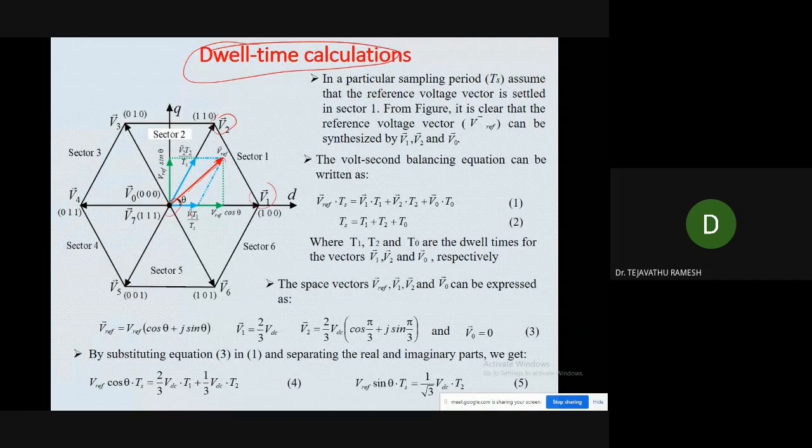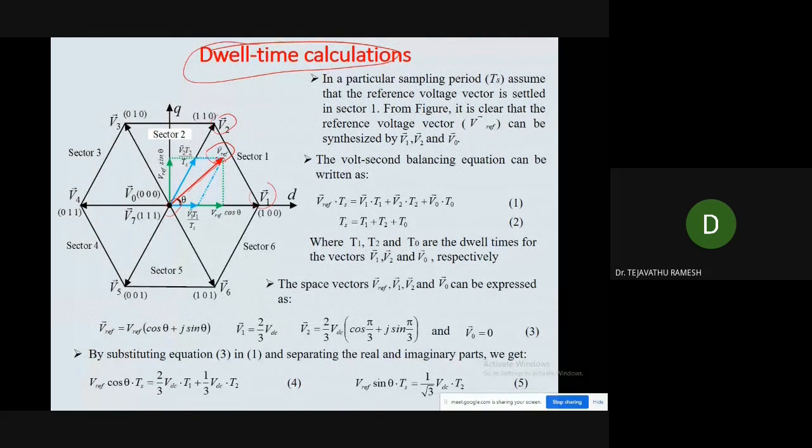Now by using the volt second balancing equation, we can write that V reference is equal to V1 T1 divided by Ts plus V2 T2 by Ts plus V0 T0 by Ts.